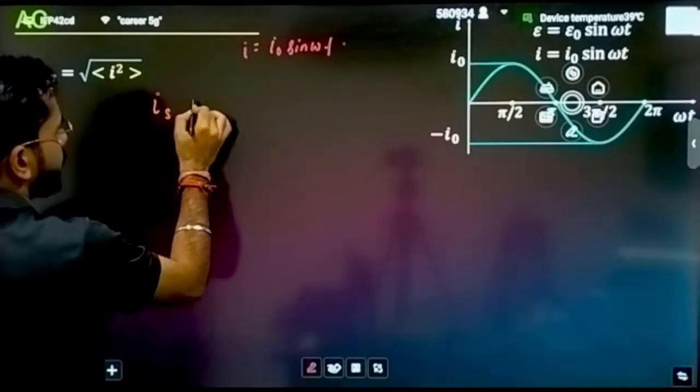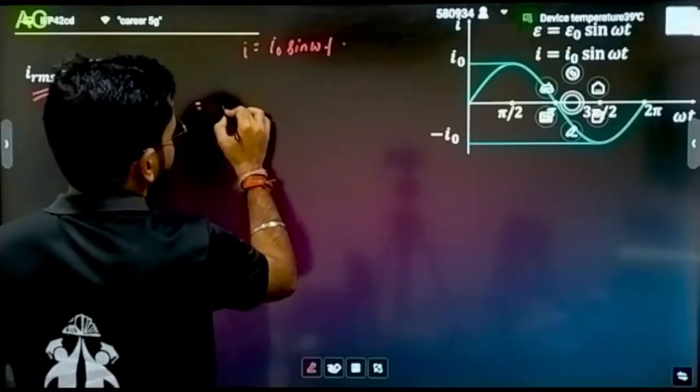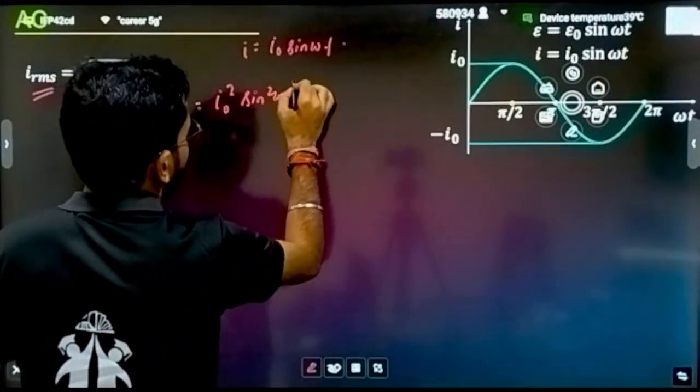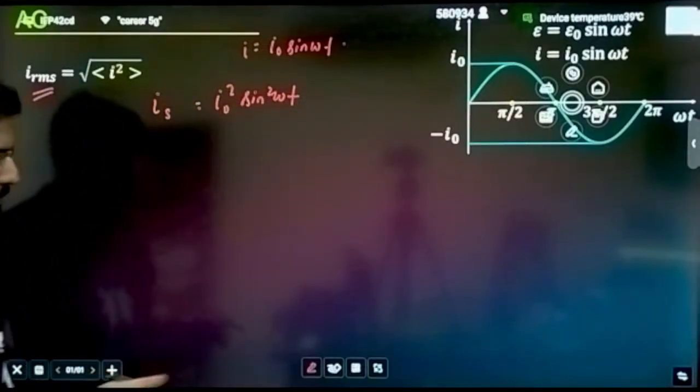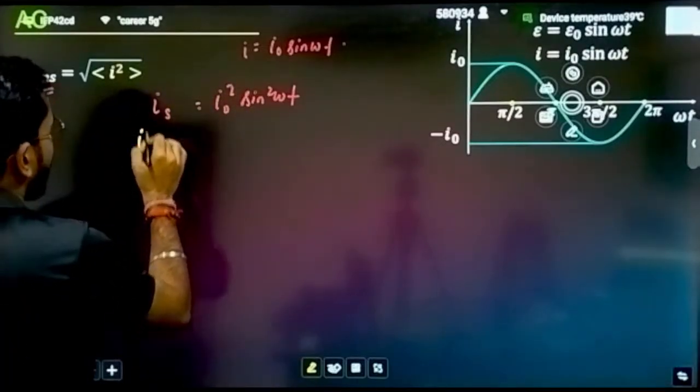What is the first step? I will write S. S is the squaring is the first step. Do the square. If you are doing the square, what you will be getting? I naught square sine square omega t. Clear till here? Any doubt? No. Now next step. Now what you will be doing?